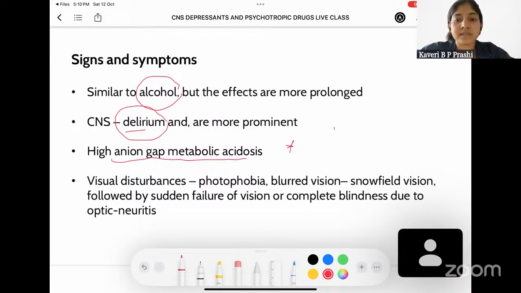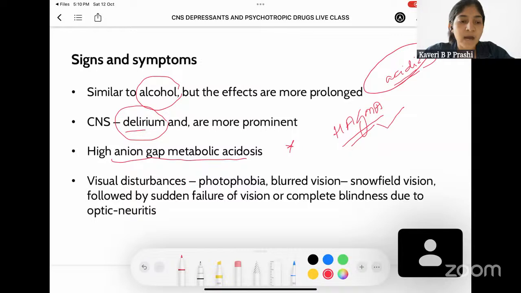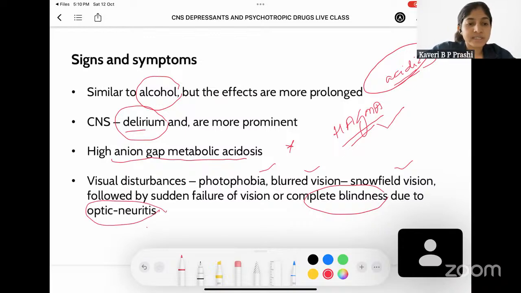High anion gap metabolic acidosis, also called HAGMA, is common not only here but also in poisoning with ethyl alcohol or salicylic acid, whichever drug is acidic. Whenever a person suffers poisoning from these acidic drugs, he is going to suffer from HAGMA. Coming to the visual disturbances, he is going to have photophobia, blurred vision, snow field vision, followed by sudden failure of vision and complete blindness. That is, he won't be able to see any objects. And finally, if the optic nerve is damaged, it can also result in optic neuritis.